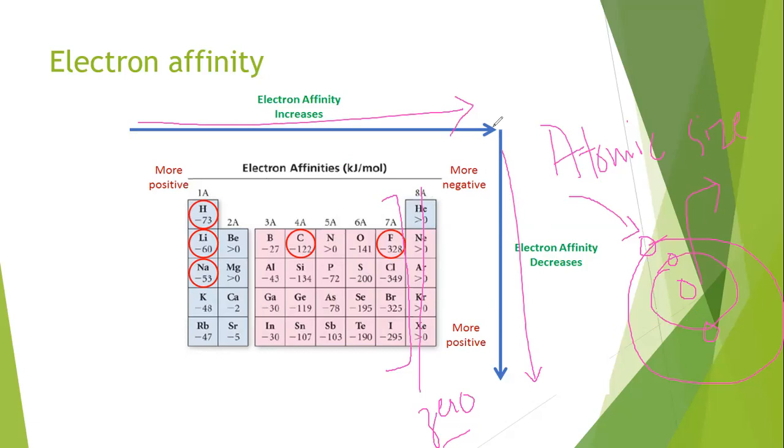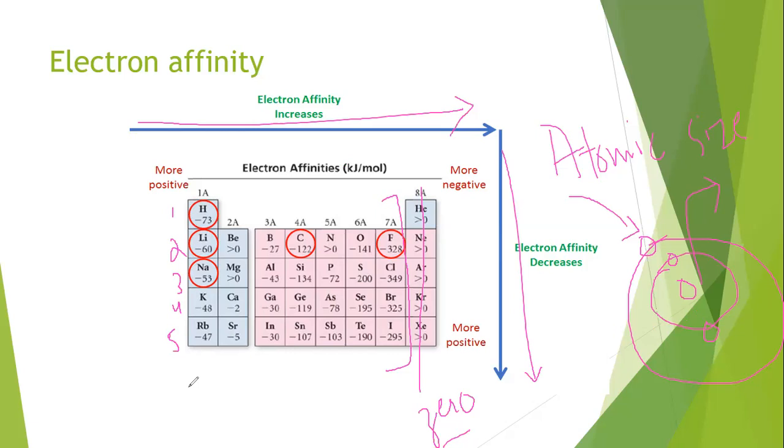Why does electron affinity decrease down the group? Because the number of shells is increasing down the group. Hydrogen has 1 shell, lithium has 2 shells, sodium has 3, potassium has 4, and rubidium has 5 shells. Due to the increase in the number of shells, the attraction of the nucleus for the incoming electron decreases. So less energy will release from the atom because there is less attraction for the incoming electron.